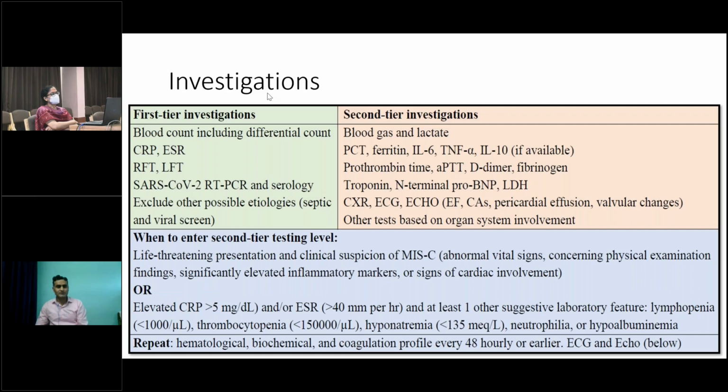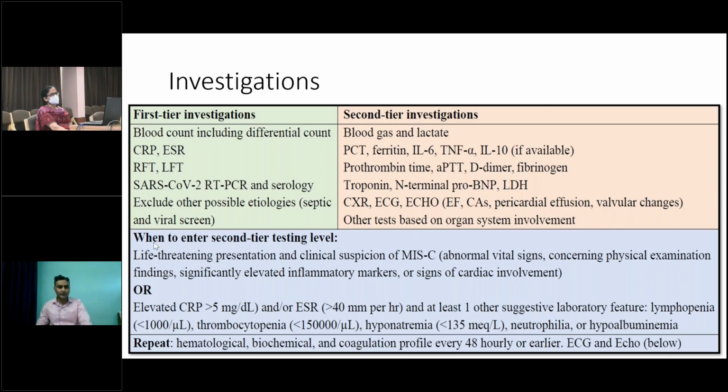So coming to investigations or how to proceed with investigation, we have to follow the tiered approach. First tier investigation includes blood count, including differential, CRP, ESR, RFT, LFT, and we have to do SARS-CoV RT-PCR as well as serology, and we have to exclude other possible etiologies considering the overall clinical presentation. The second tier investigation includes blood gas, lactate, procalcitonin, and ferritin, and if there is facility available, then we can go ahead with various cytokine levels. Coagulation profile, troponin, BNP, and LDH. Chest X-ray, ECG, echocardiography, specifically to look for ejection fraction, coronary arteries, pericardial effusion, and valvular changes, and other tests based on the organ system involvement.